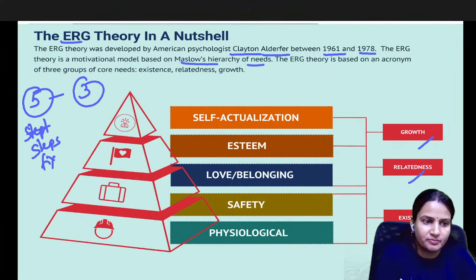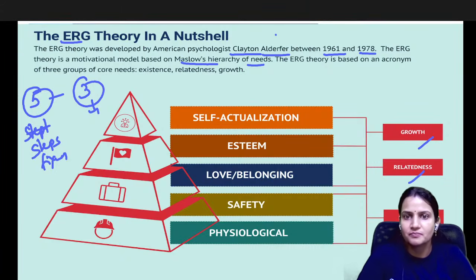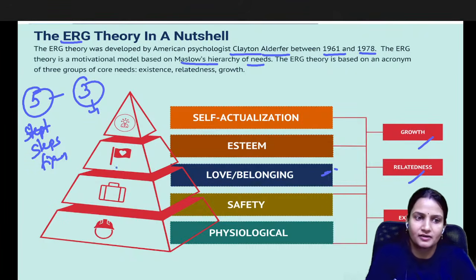It follows fixed steps. Steps are fixed. But in ERG, the ERG says, Alderfer says, that no matter, if you are able to fulfill your love and belonging need first, then go for that. There is no need to follow the hierarchy. So no hierarchy is there. No need to follow the hierarchy.